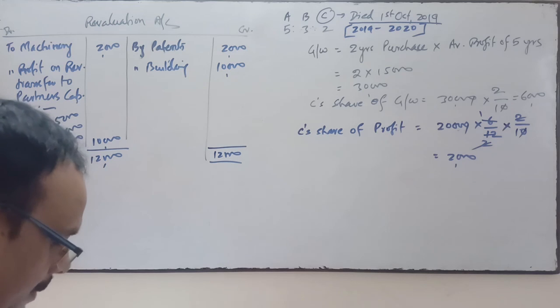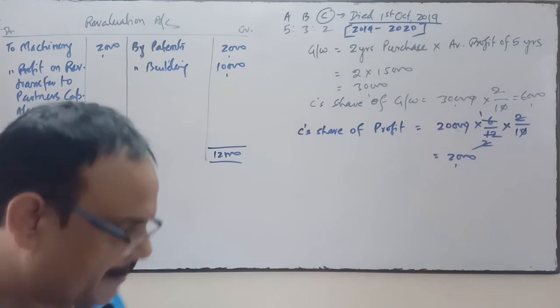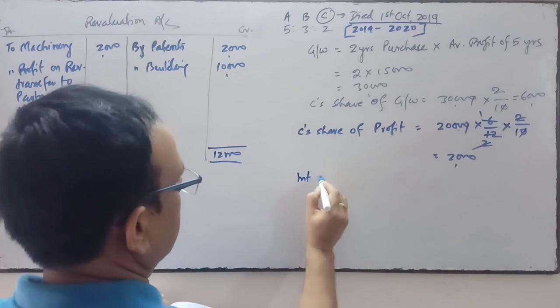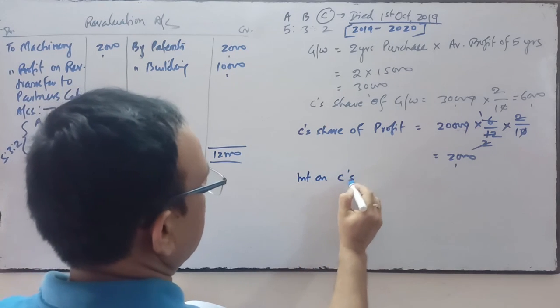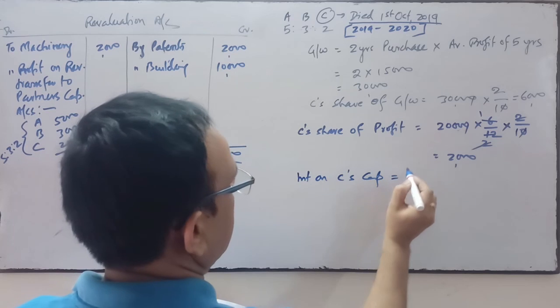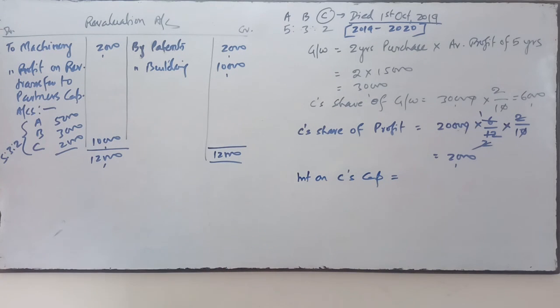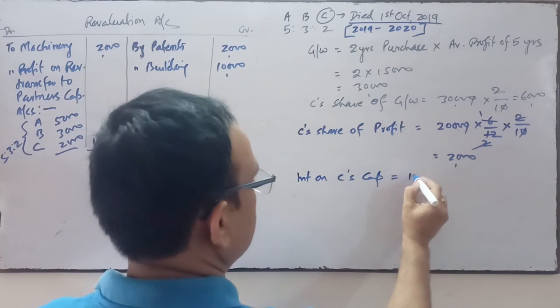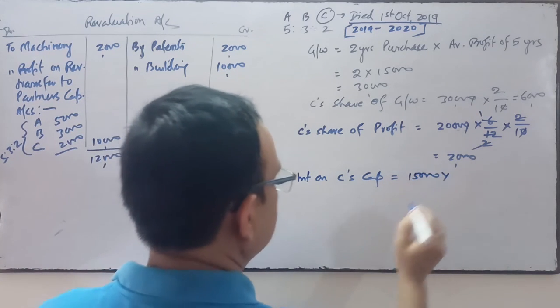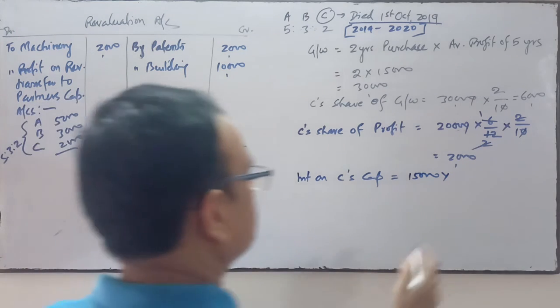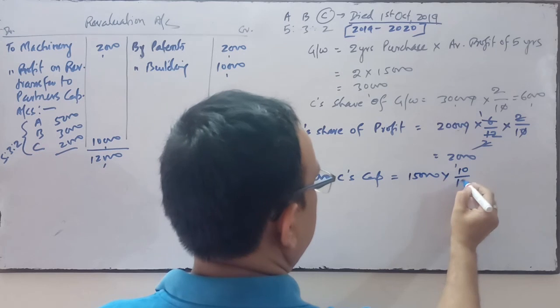So interest on capital, point number D: interest on capital be provided at the rate of 10%. C's capital will be how much? C's capital in the business is 15,000 and the rate of interest on C's capital is 10% per annum.